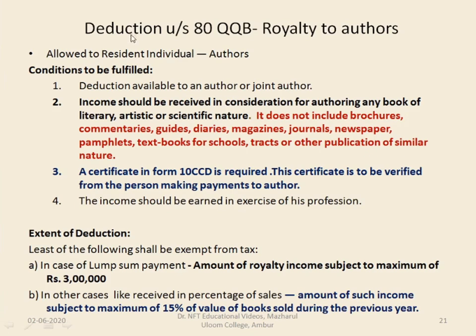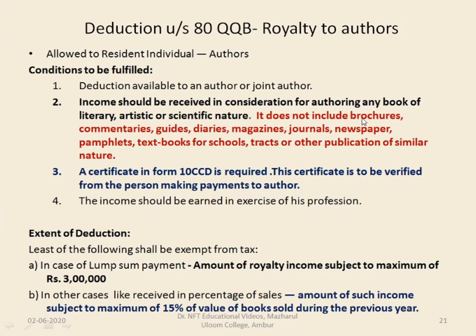Next one is deduction under section 80QQB, royalty to authors. It's allowed to resident individual authors. Certain conditions are there to be fulfilled. Deduction is available to an author or joint author. Income should be received in consideration for authoring any book of literary, artistic or scientific nature.